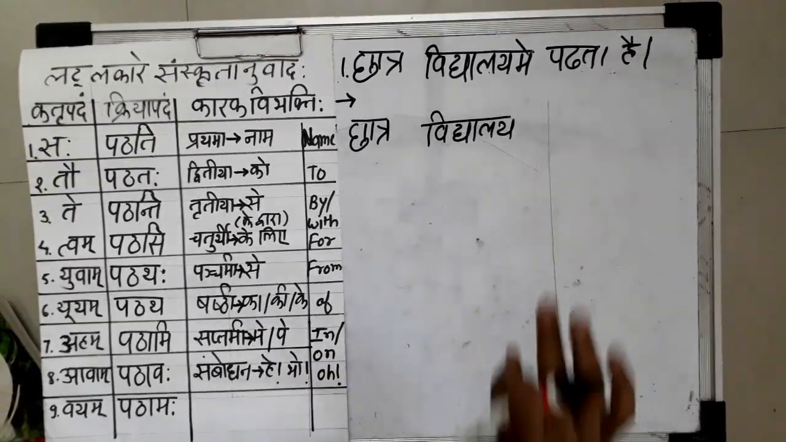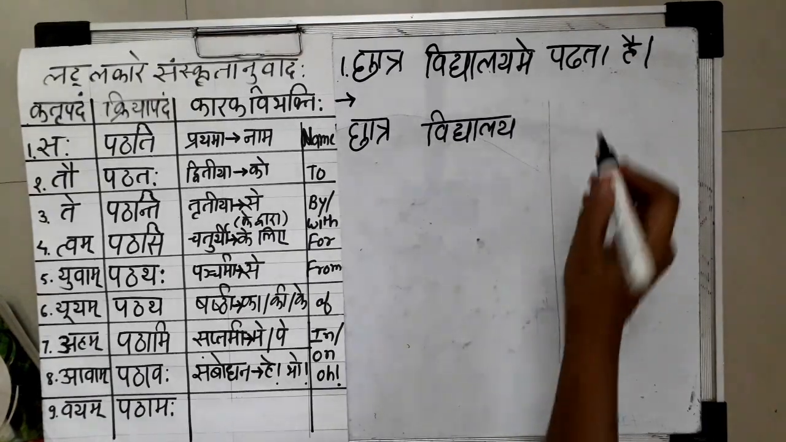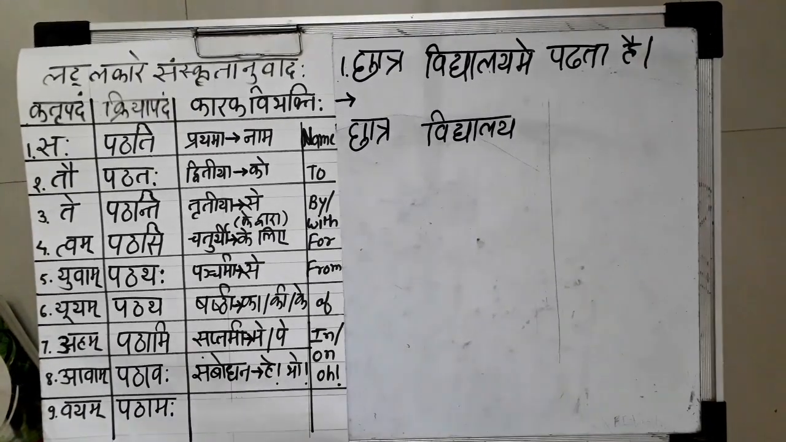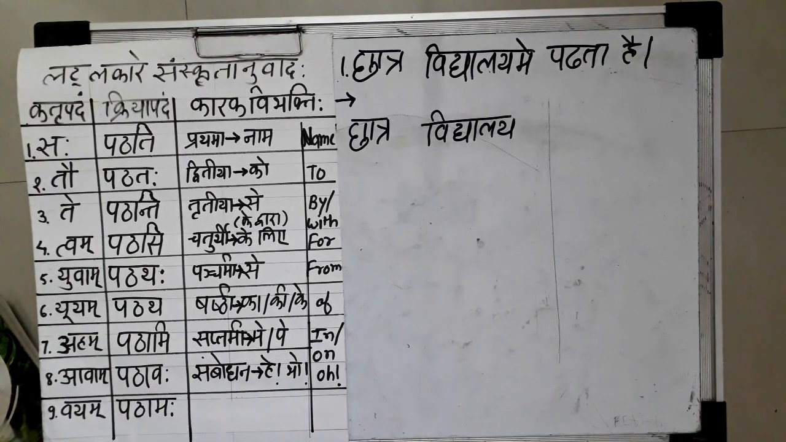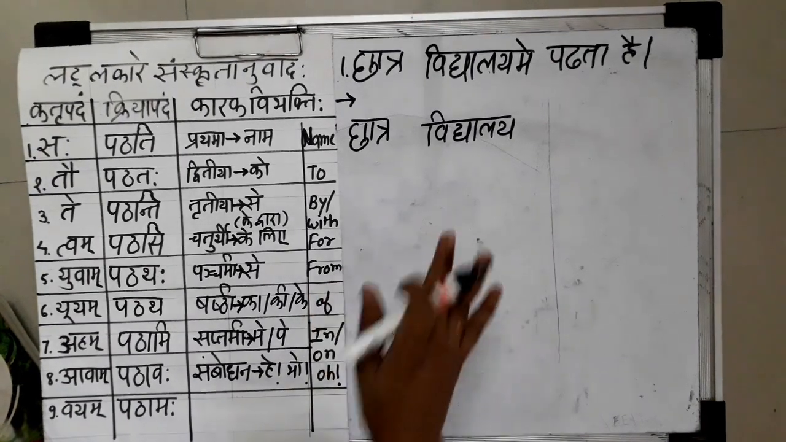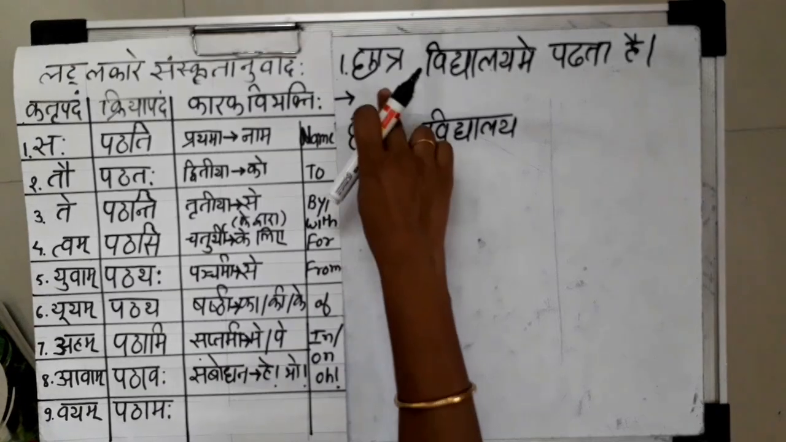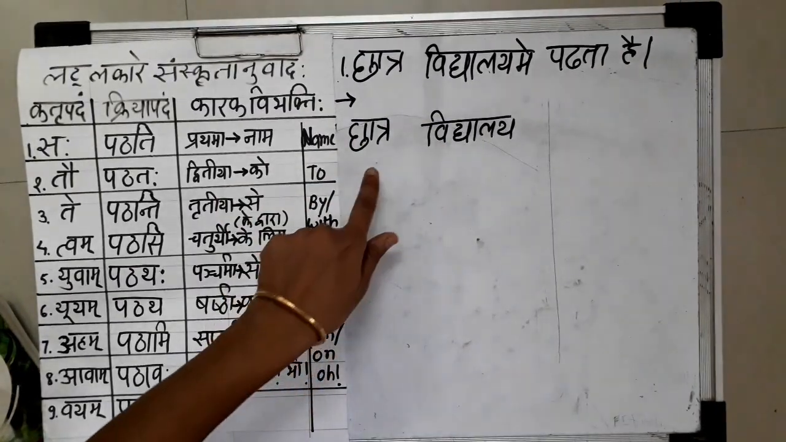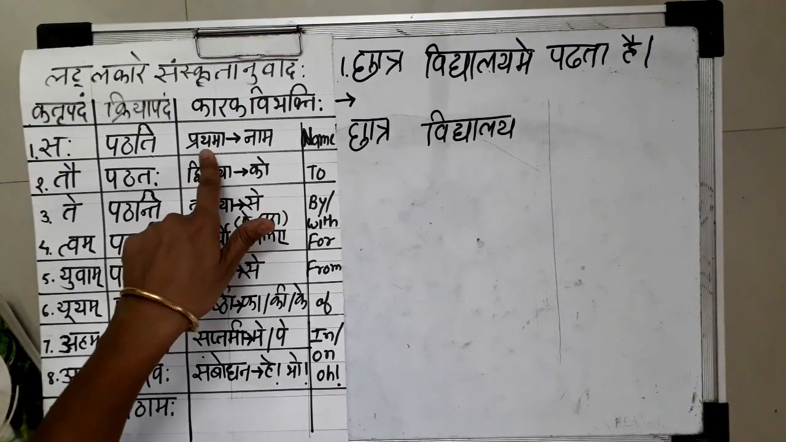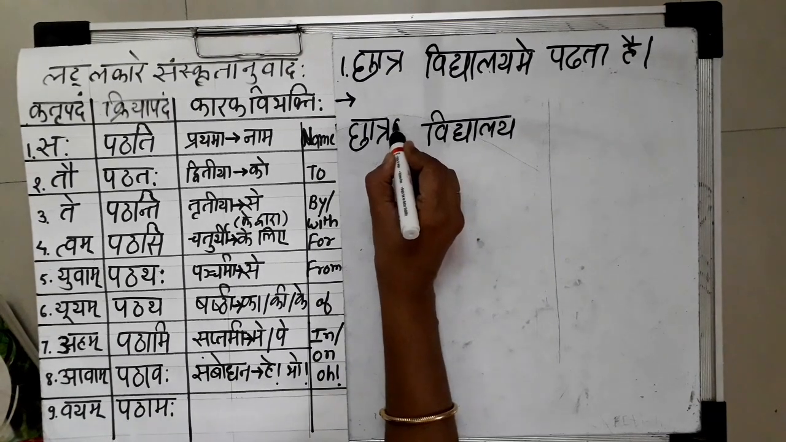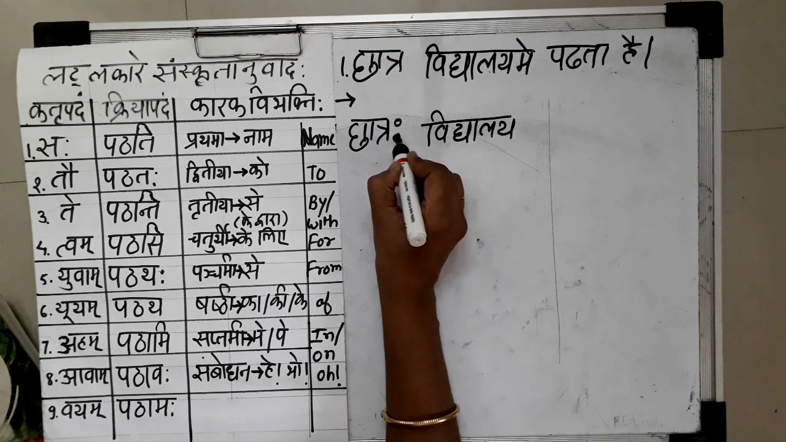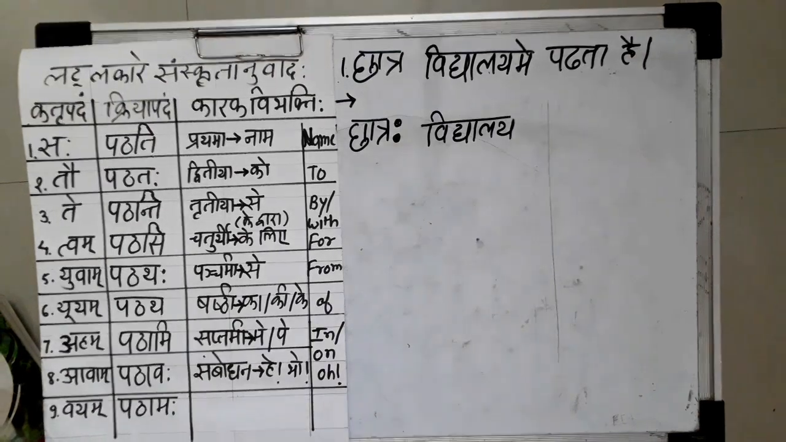For padhta hai, this is the verb, and for this verb we first have to identify the subject. But this part we will do later on. Before that, we have to use the correct vibhakti for the remaining words of the sentence. Chhatra is a name, so for name, only Prathama vibhakti is there. So we are going to use this word in the Prathama vibhakti, and this is in Ekvachan. So Prathama Ekvachan will be Chhatrah. So our first word will be Chhatrah.